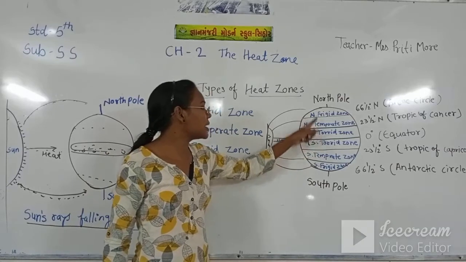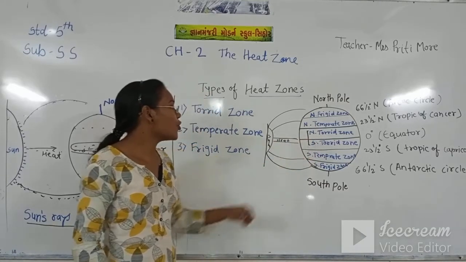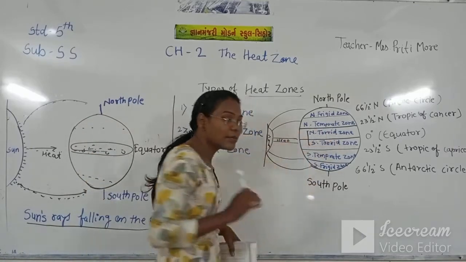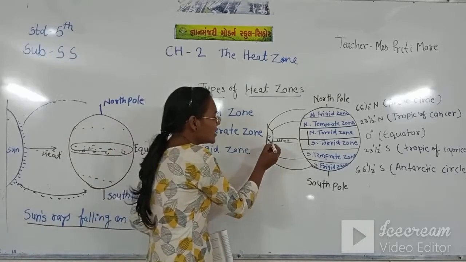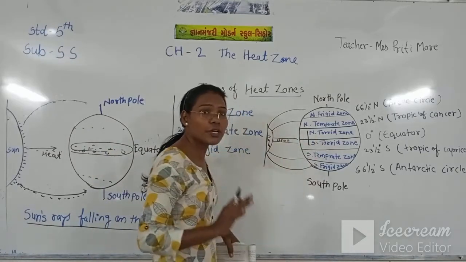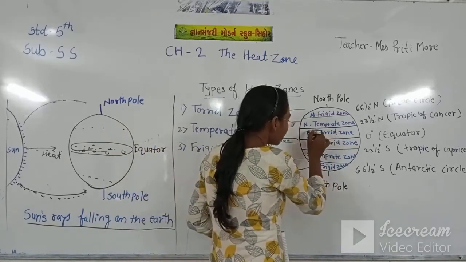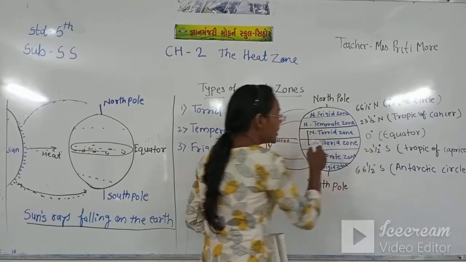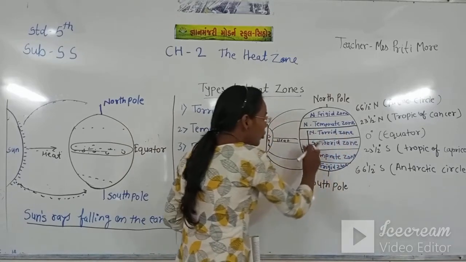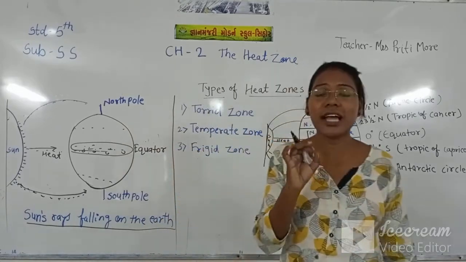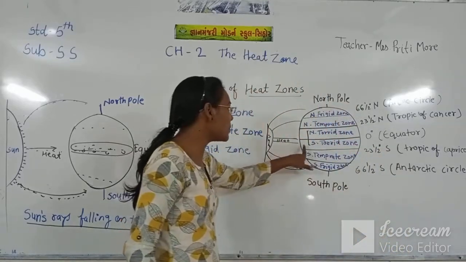Half of the torrid zone is in the northern hemisphere and half is in the southern hemisphere. Torrid means heat, too hot, because the sun rays come directly on the torrid zone and carry maximum heat. That's why this equator area is very hot. Which countries come in this torrid zone? Those countries have maximum heat.